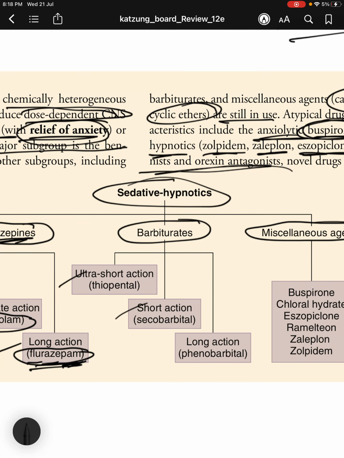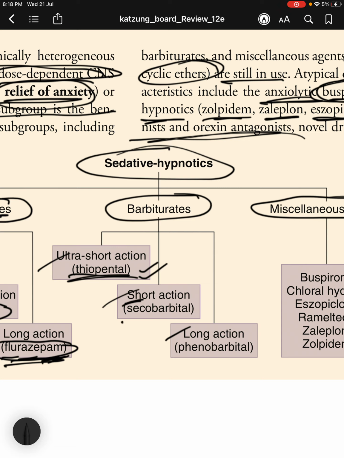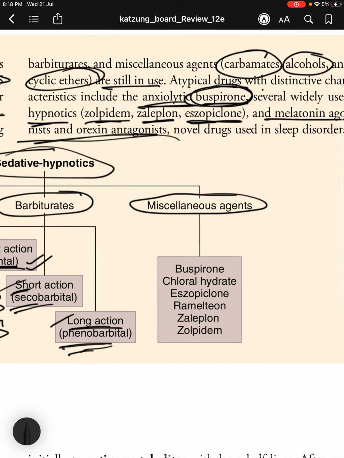Next, moving on to the barbiturates, we have ultra short, short and long acting barbiturates. The examples for each are thiopental. Sodium thiopental, people say it is used as a truth telling serum. Ultra short acting thiopental, they use it because it is ultra short in action. Then short acting, you have secobarbital, and long acting you have phenobarbital. So short acting secobarbital, ultra short thiopental, and long acting phenobarbital.